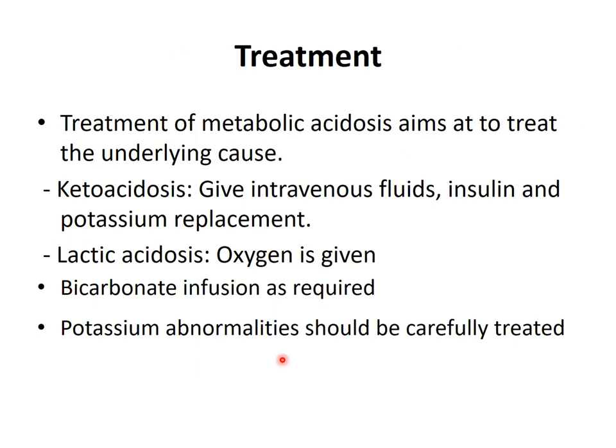Now comes the treatment of metabolic acidosis. Any treatment of any type of acid-base disorder mainly aims to treat the underlying cause, because we have seen that without treating the underlying cause, we cannot maintain the normal level of bicarbonate and carbonic acid. Their ratio becomes normal, without treating the underlying cause, only by the defense mechanisms of the body: renal, respiratory and buffer systems. But once we treat the actual cause of the disorder, then the levels of HCO3 and H2CO3 come to normal.